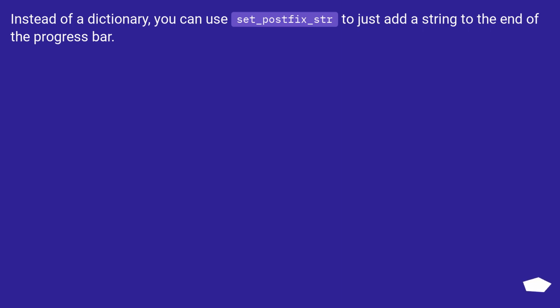Instead of a dictionary, you can use set_postfix_str to just add a string to the end of the progress bar.